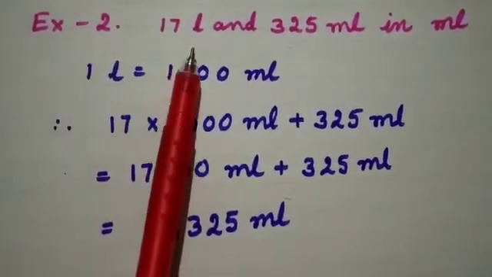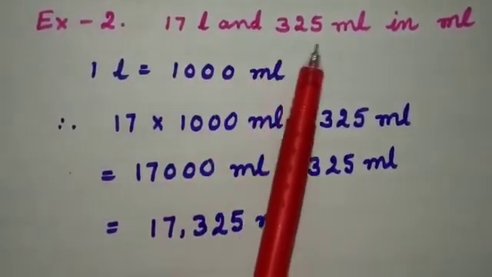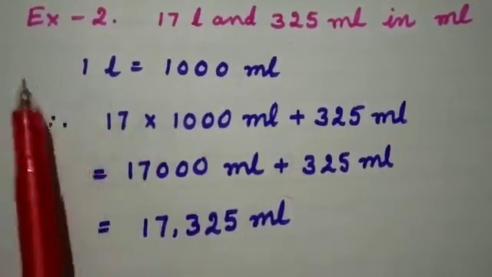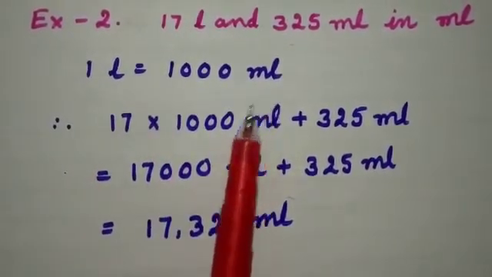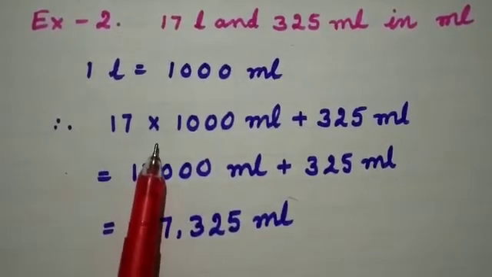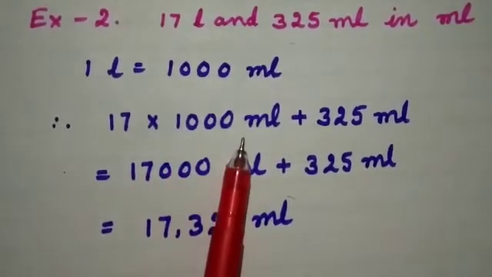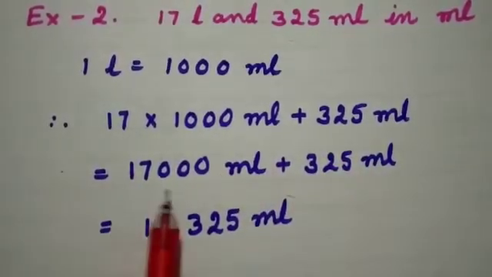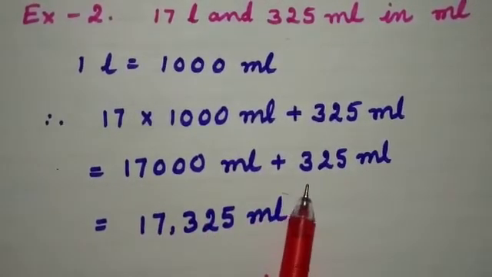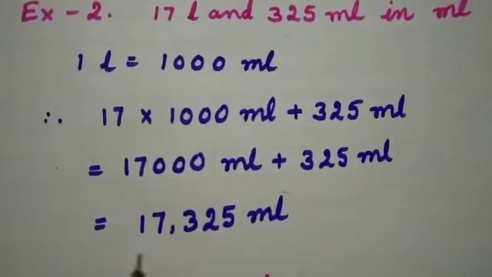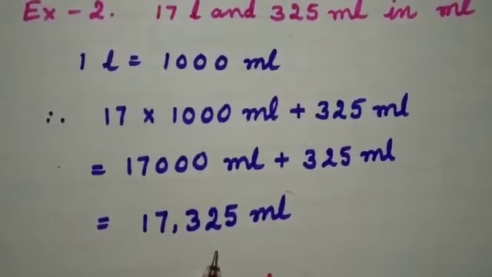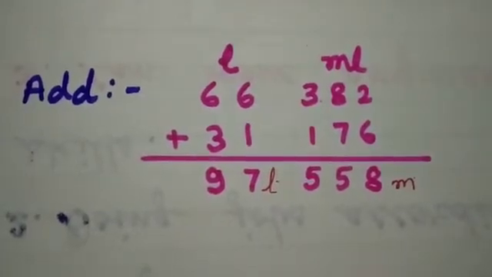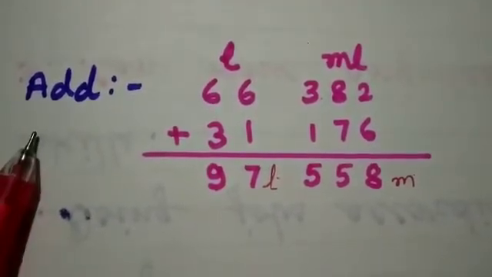Convert 17 liter and 325 milliliter to milliliter. 1 liter is equal to 1000 milliliter. So 17 into 1000 milliliter plus 325 milliliter is equal to 17,000 milliliter plus 325 milliliter, equal to 17,325 milliliter.